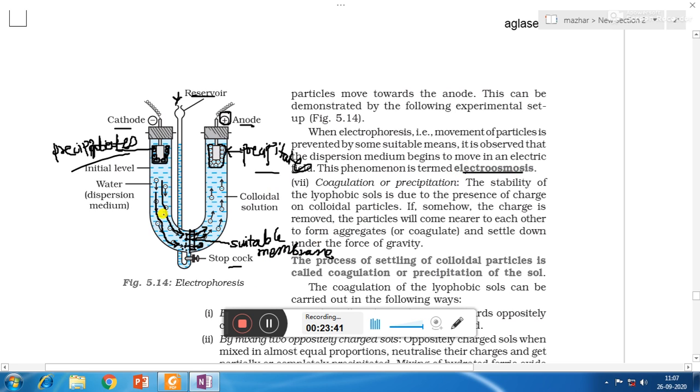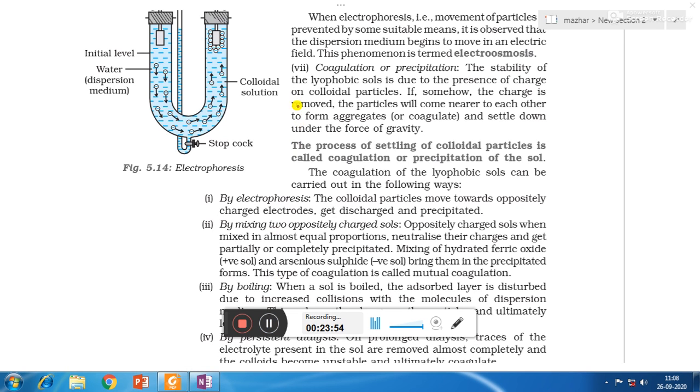So under the influence of the electric field, water will move, that is the dispersion medium will move. The sol particles will move up to the membrane while water will be able to move till the anode. So we have seen two different phenomena, electrophoresis and electroosmosis. Now number 7 is coagulation or precipitation.